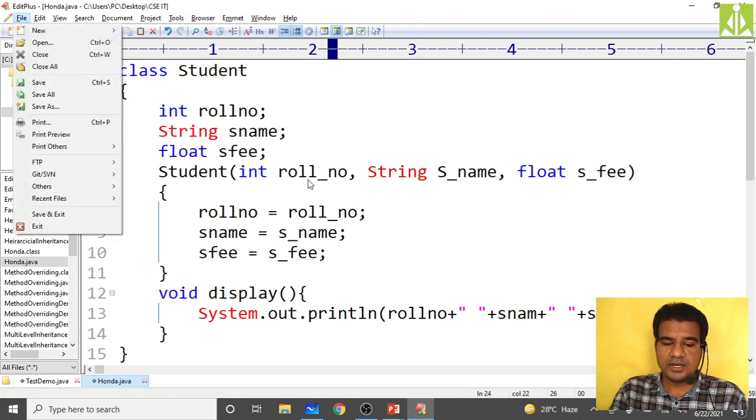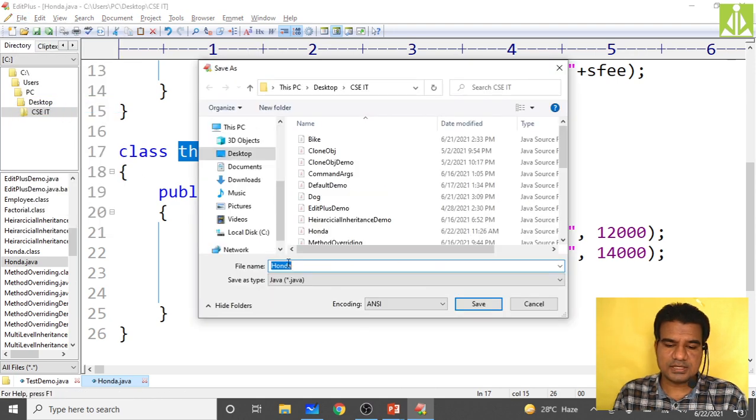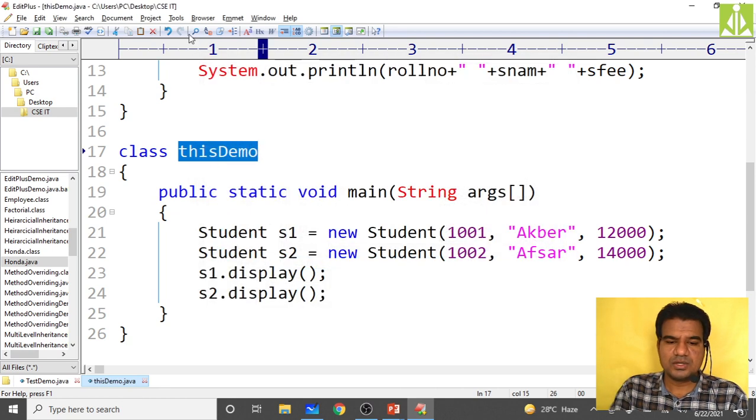Okay, what is our main class name? This Demo. Okay, here you come and save as, put the class name dot java. Okay, hit the enter key. So this one got saved. Now come over here and compile.